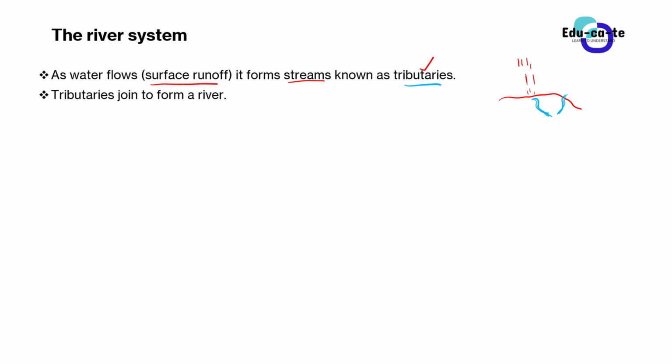And then those tributaries join to form a river. Those small streams can join together and form what we call a river. So we can say that tributaries are these small streams. These all are tributaries. Even this one is a tributary because it is just a small stream of flowing water. When these two tributaries join, they form a river. So tributaries join to form a river.